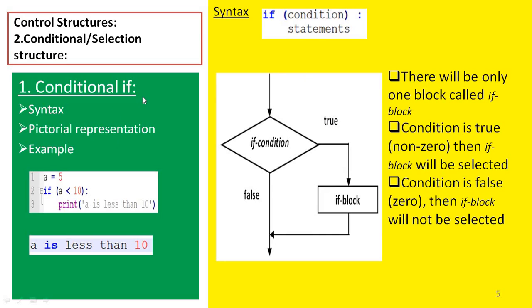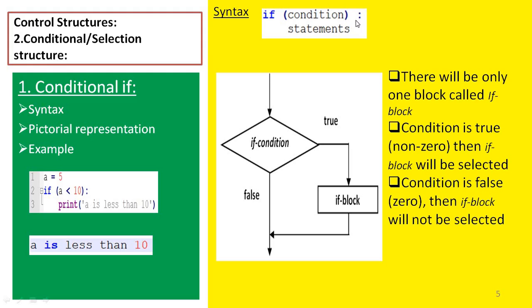In this slide, we are going to see conditional if: what is the syntax for conditional if, how to represent conditional if pictorially, and an example for conditional if. The syntax is, first we write the if keyword, then we write the condition. The condition can be written within open and close parentheses, but using the parentheses is optional. We create this condition using logical operators. It is an expression that returns Boolean values. The Boolean values are true and false.